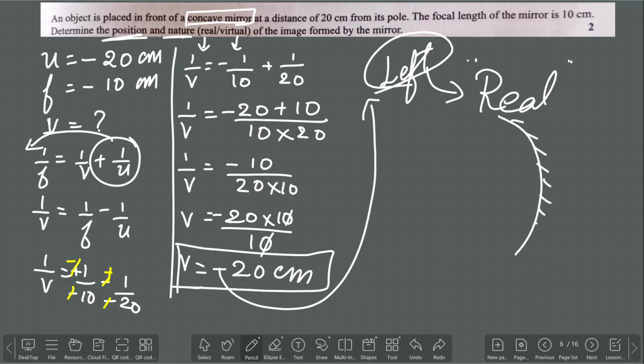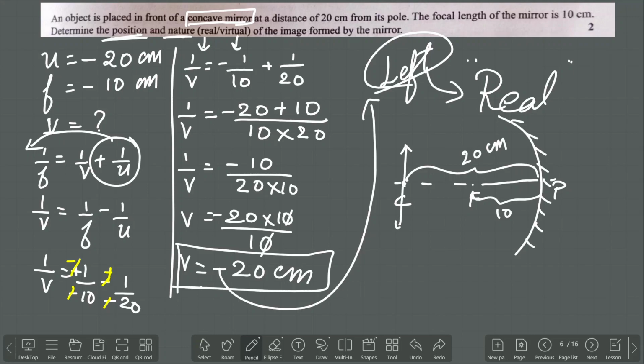Clear? So pole, focus, center of curvature. So what is the value of focal length? They said this is 10 centimeter. If focal length is 10, what will be the radius of curvature? 20 centimeter. So where is the object located? At C. That means if the object is located at C, the image also will be formed at C.